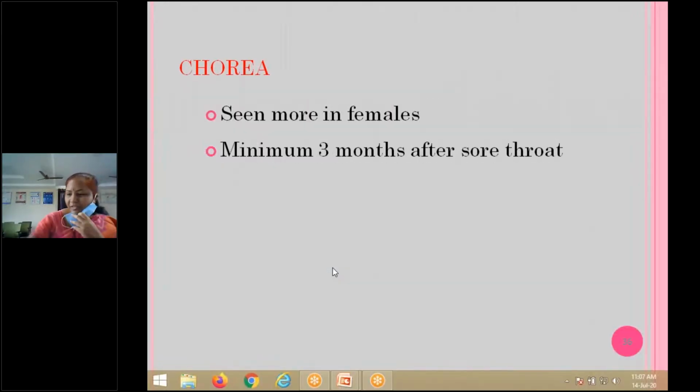So chorea, as I told, is more common in girl children, and usually it takes 3 months after that sore throat. That's why sometimes they may forget the history of sore throat infection. They won't tell that they had a sore throat. So carditis or chorea is diagnostic of acute rheumatic fever. We have to give prophylaxis if there is chorea.